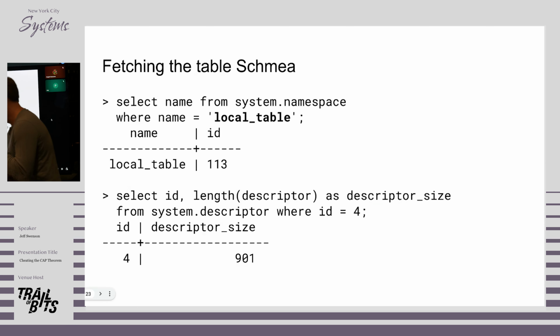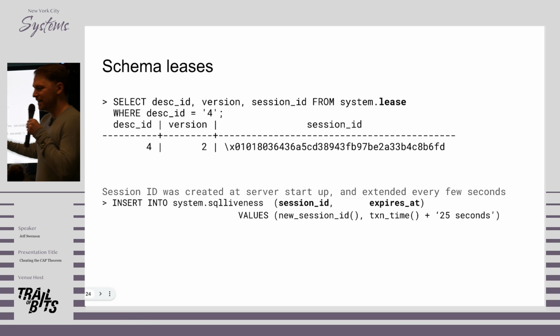But this information is actually still not enough to read or write from the table, because it's possible someone's going to change that descriptor out from under us. And so there's another system called leases, where we have this table, system lease, and in the transaction where we read the descriptor, we write out a lease. What this lease says is the schema change system is not allowed to make any changes to the descriptor that would break backwards compatibility with version 2 of the schema. So this lets us cache the descriptor in memory without needing to worry about someone changing it out from under us. There is a protocol for getting people to give up their leases and move to new versions of the schema. But this way, again, we only read the descriptor once.